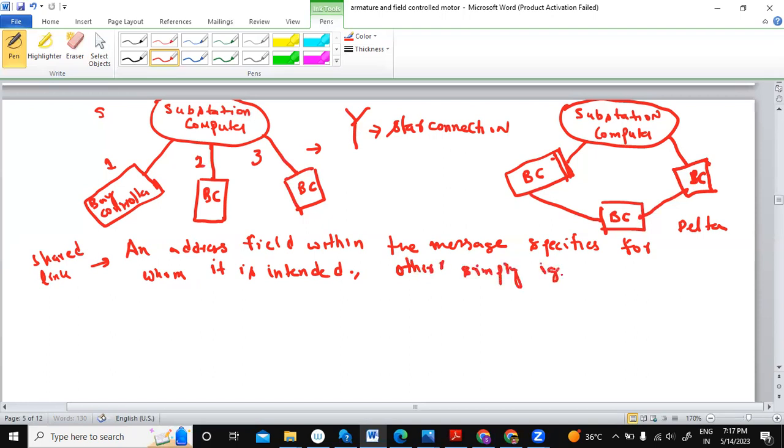The message is going from a source, a common message, and it is sent everywhere. So this is IED 1, here there is IED 2, and there is IED 3.